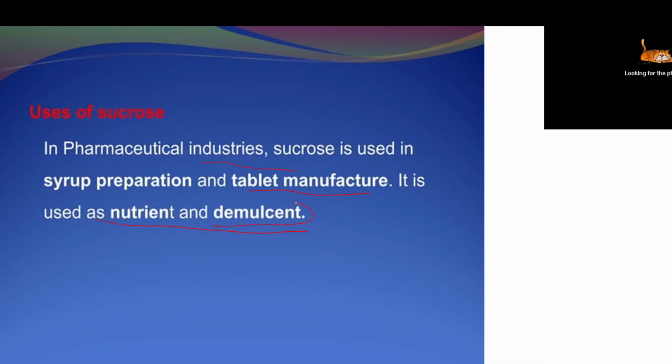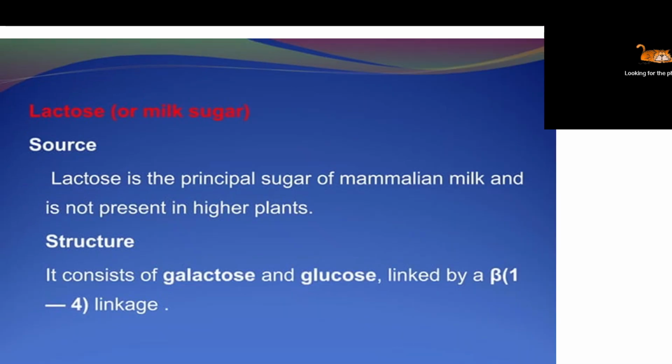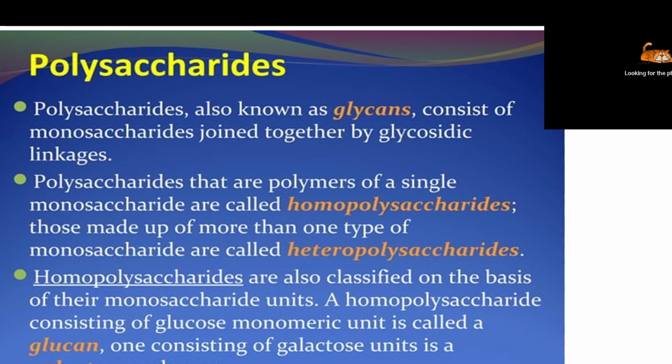As a carbohydrate it gives us energy. Demulcent means something mainly used as a soothing agent. Mainly cough syrups are used, the viscous syrups are used. So that is about the usage of sucrose. Lactose as a milk sugar is mainly the principal, the major sugar found in milk. It consists mainly of glucose and galactose. Now the next one is called polysaccharide. So let's see what is called polysaccharide. Polysaccharide, as we discussed, consists of glycans.